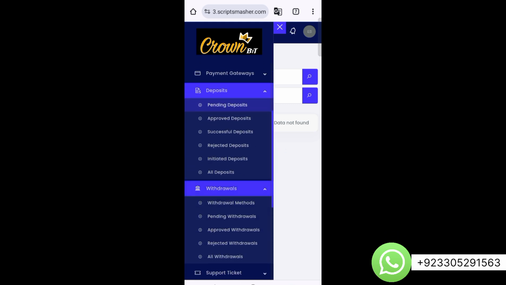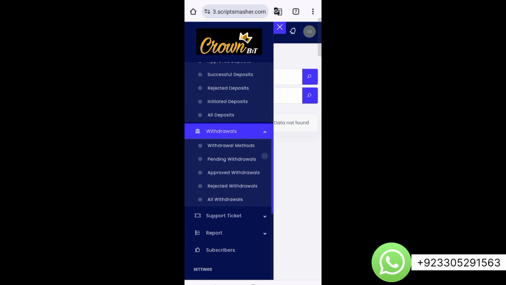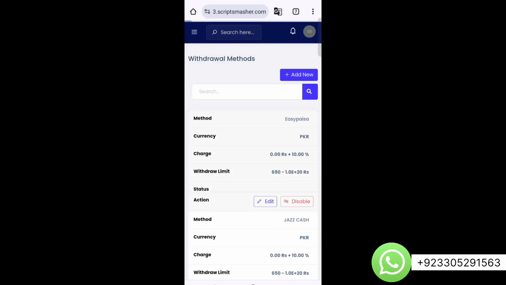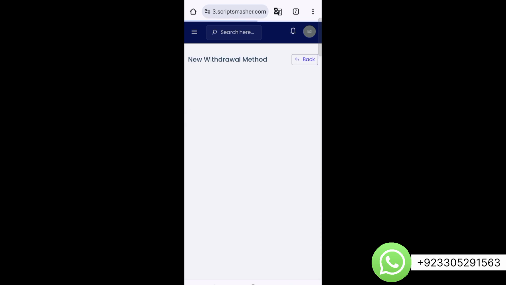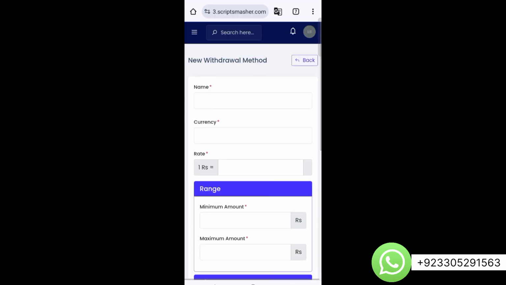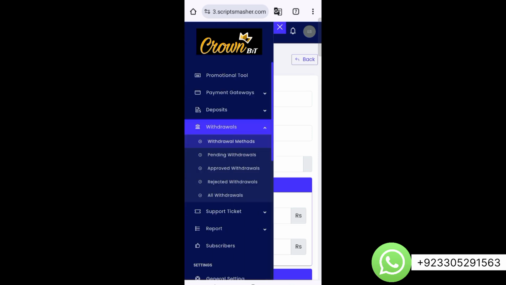Here are withdrawals, so you can create withdrawal methods from here. You can create as many withdrawal methods as you want. Just click on add new, and you can add a simple withdrawal method from this section. You have to fill all these details for the withdrawal method, and you can create a withdrawal method same like deposit. You can approve withdrawal requests like deposits or reject them.